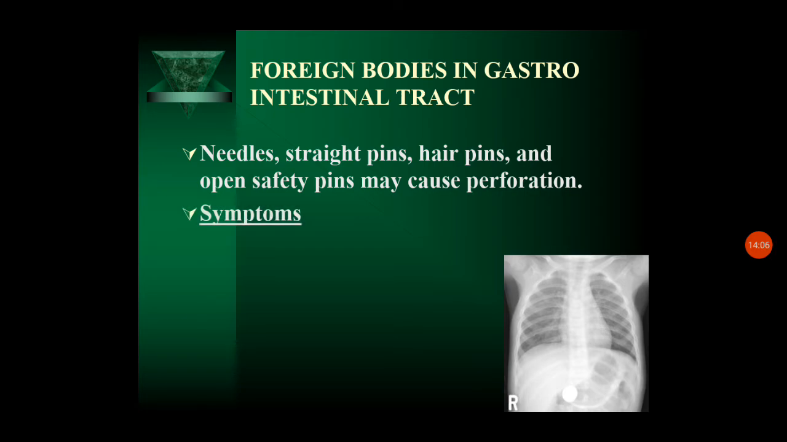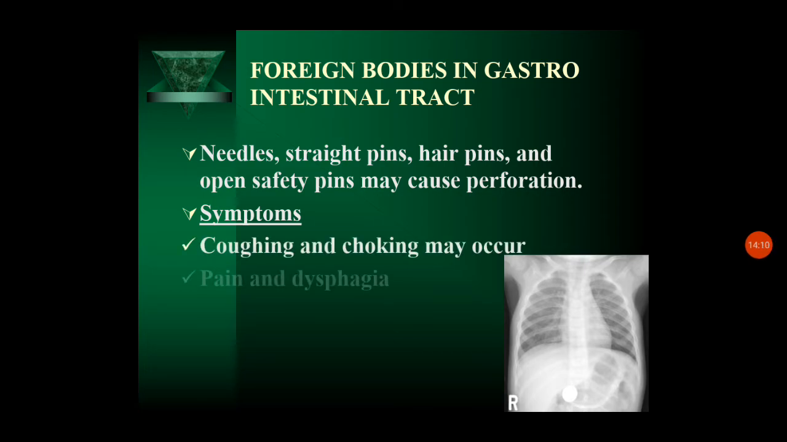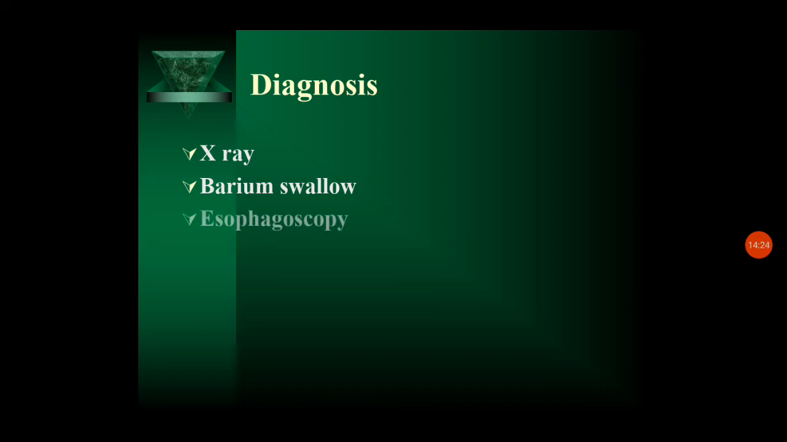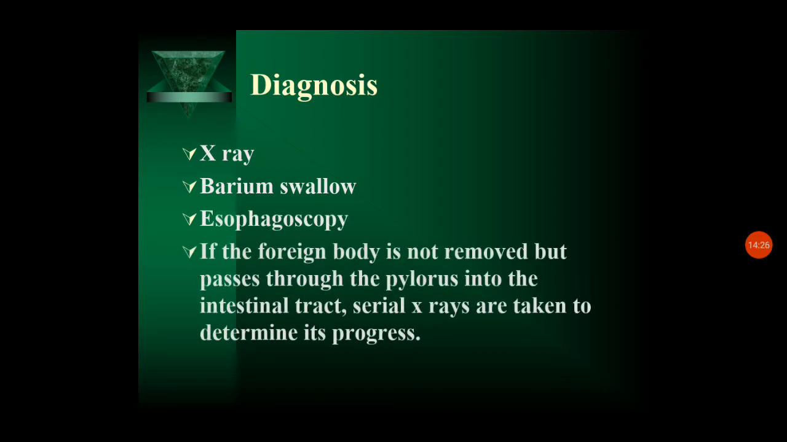So the symptoms can be coughing or choking, pain and dysphagia when an open needle is going inside. Sometimes dyspnea also can be there. Diagnosis can be done by X-ray, barium swallow, esophagoscopy. If the foreign body is not removed but passes through the pylorus into the intestinal tract, serial X-rays are taken to determine its progress.